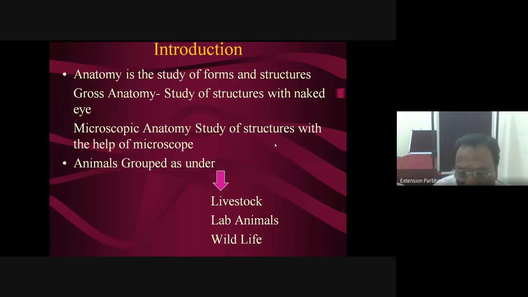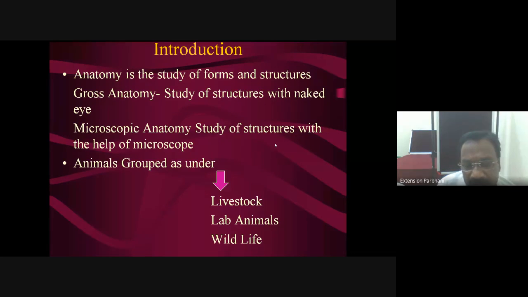Sometimes some wildlife organ they are collecting, and in medicolegal cases there is a problem of identification of species. At that time, you must have basic knowledge of anatomy of that particular wildlife. At least we must have basic knowledge of whatever commonly occurring wildlife is there in India. At least that much knowledge you must have.